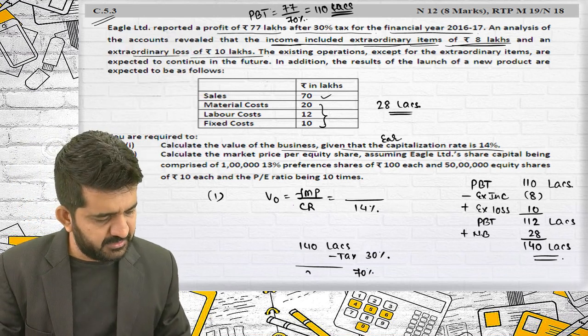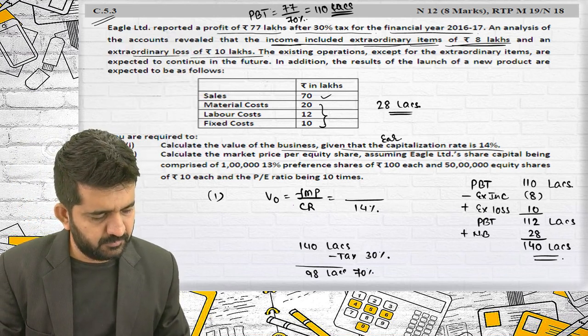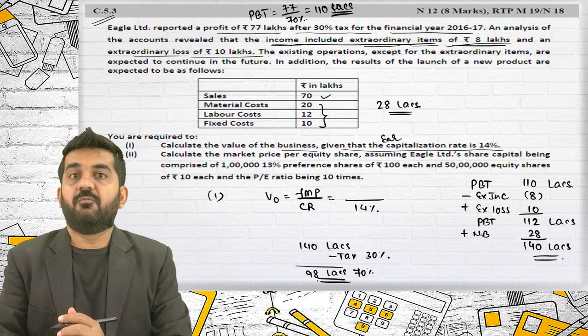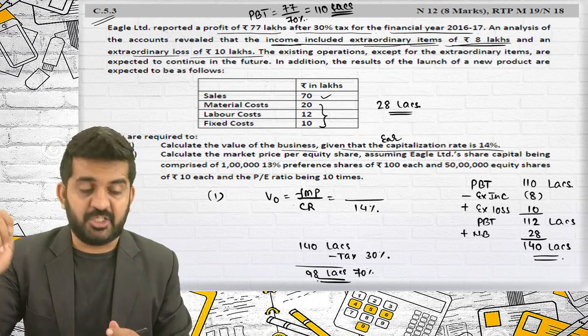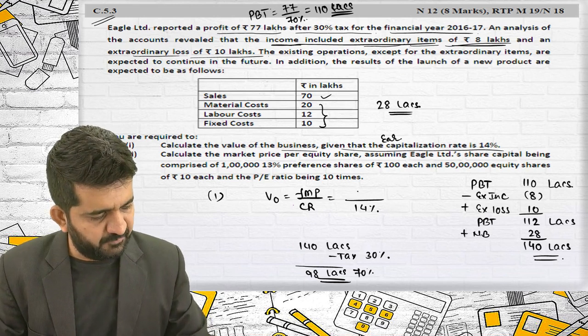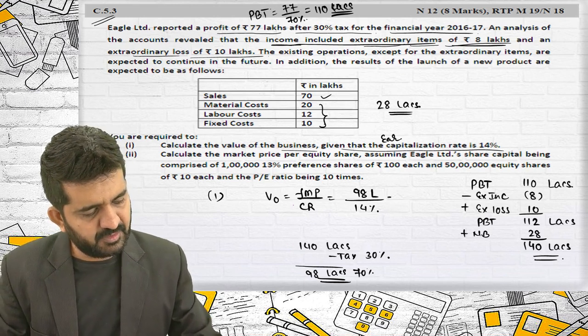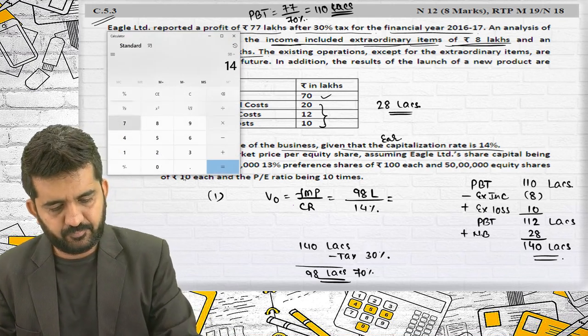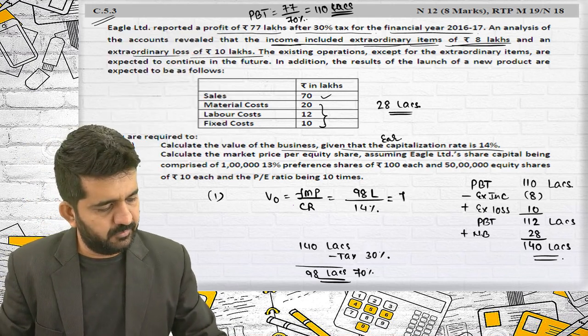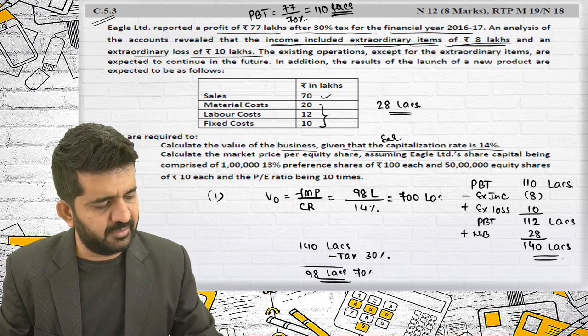It is 98 lakhs. This will be nothing but the future maintainable profit, which is 98 lakhs. Divided by 14%, I'll be getting my answer, which is 700.